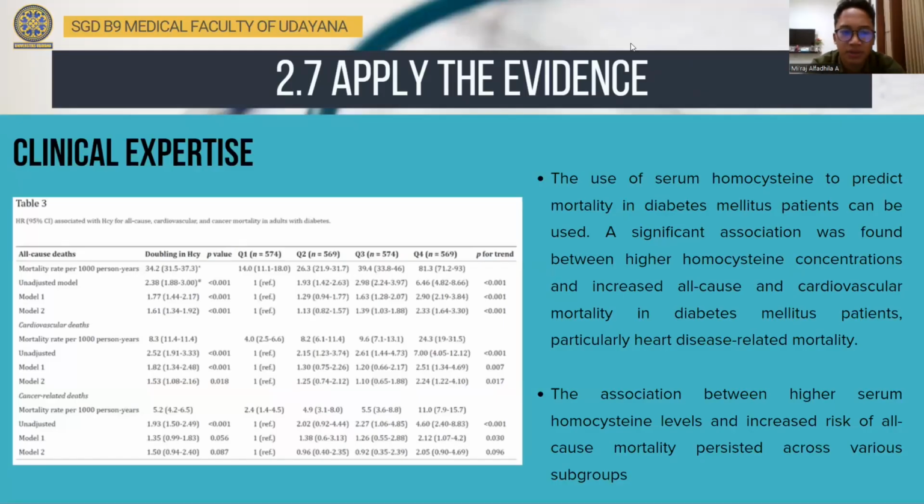I will explain about the application of the evidence based on clinical expertise and patient value. First, based on clinical expertise.